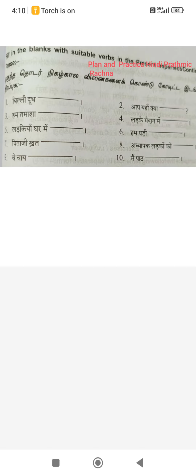Fifth one, लड़कियां घर में. Girls in the house. Dash they have given. Girls are reading in the house. So how we are going to say reading means padna. So it is present continuous and female gender. पढ़ रही will come. And लड़कियां is plural. So है with dot will come. लड़कियां घर में पढ़ रही हैं. Girls are reading in the house. This is the answer for the fifth one.